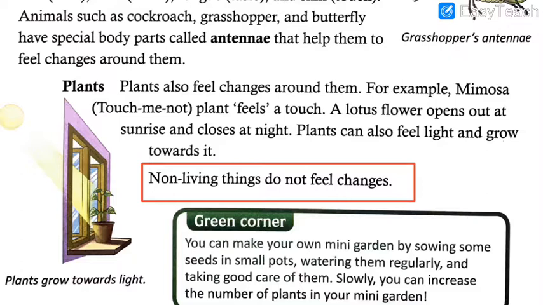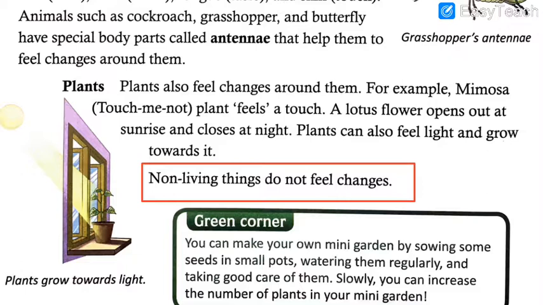Like I said, whatever characteristics are there for the living thing are not there for the non-living thing. Non-living things cannot grow, cannot eat, cannot feel the changes, they cannot move on their own.